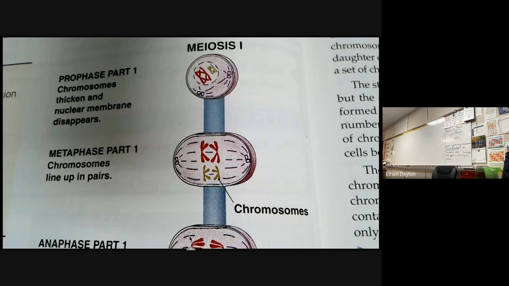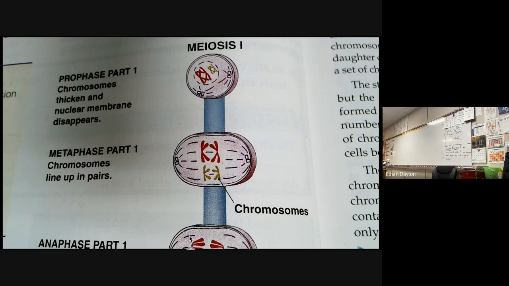However, when we did mitosis, we lined them all up in the middle. It was all one line, right? One line of chromosomes. What do you notice about these chromosomes here? The red one is bigger than the yellow one. They look a little different in size.